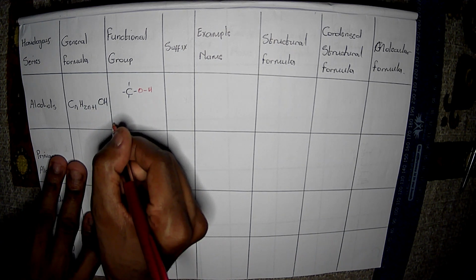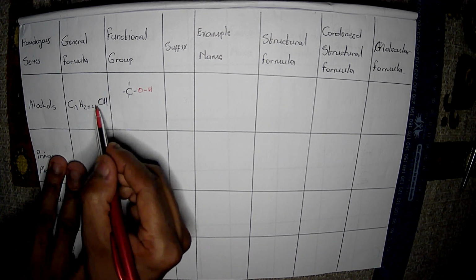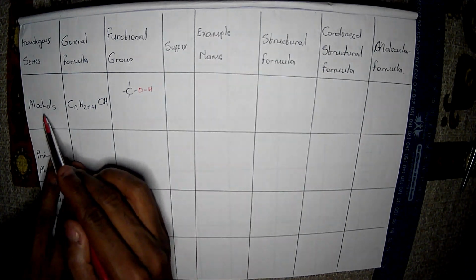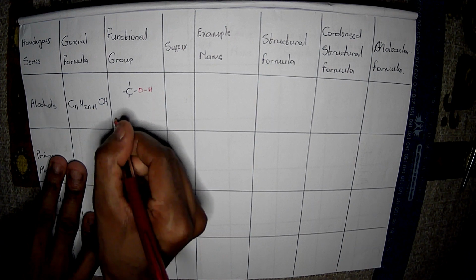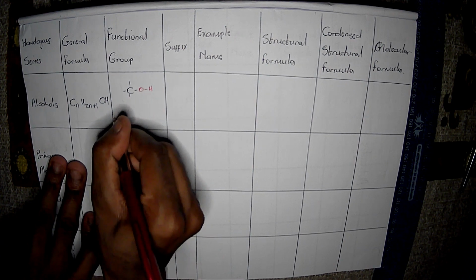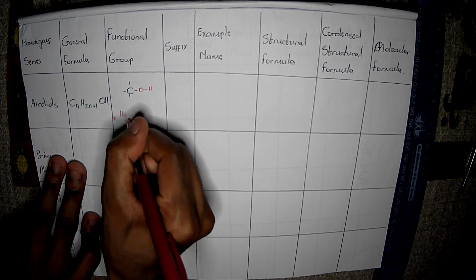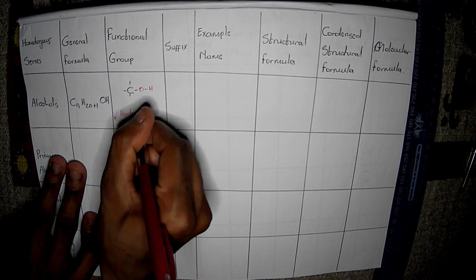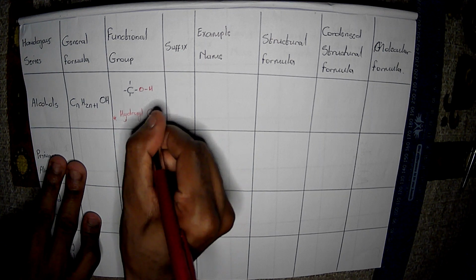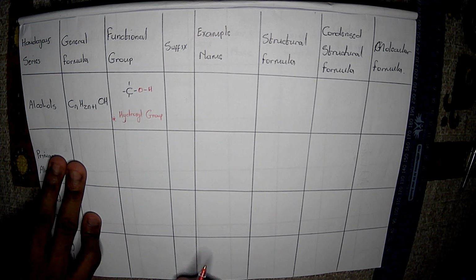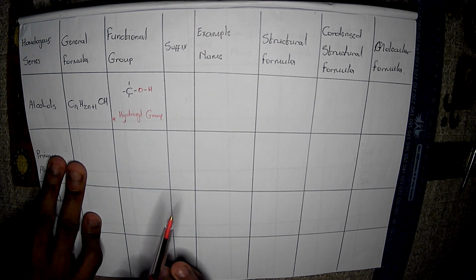They used the word hydroxyl group, which is this OH. That group is the name of this functional group for alcohols. In this particular case, the name of the functional group of alcohol is the hydroxyl group.